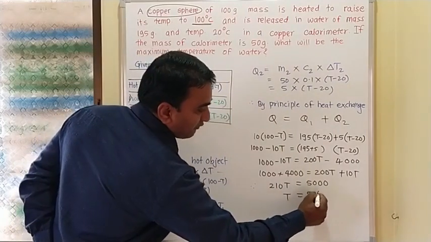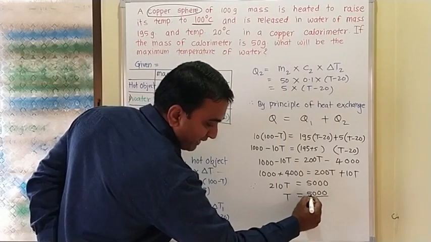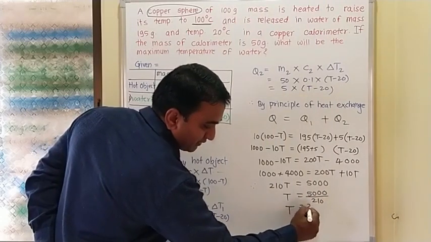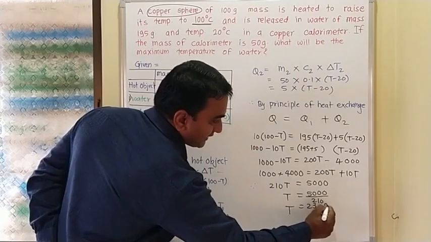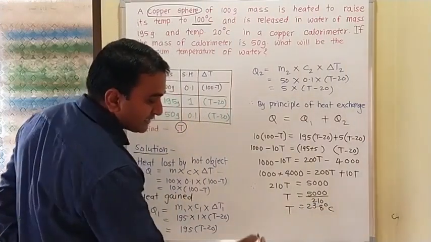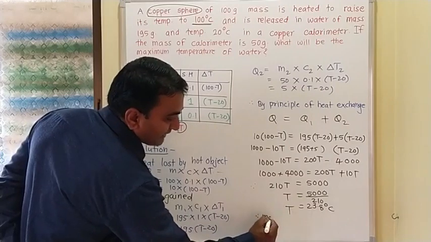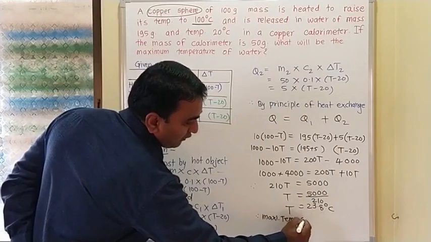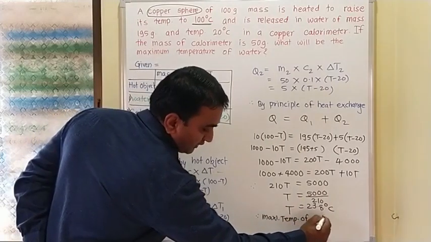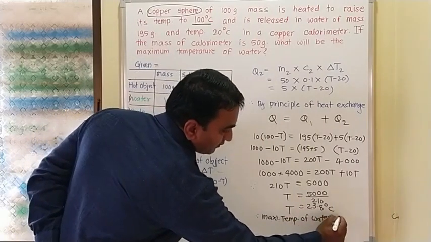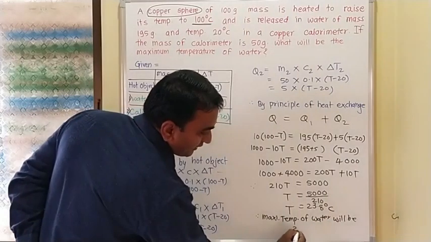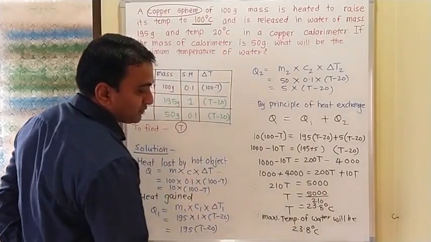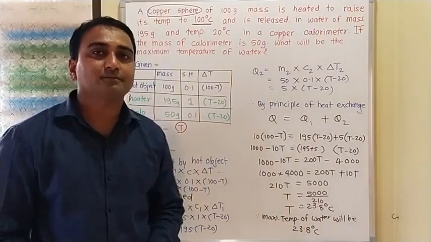T is equal to 5000 divided by 210, and the answer will be 23.8 degrees Celsius. Therefore the maximum temperature of water will be 23.8 degrees Celsius, and that is your final answer. Thank you.